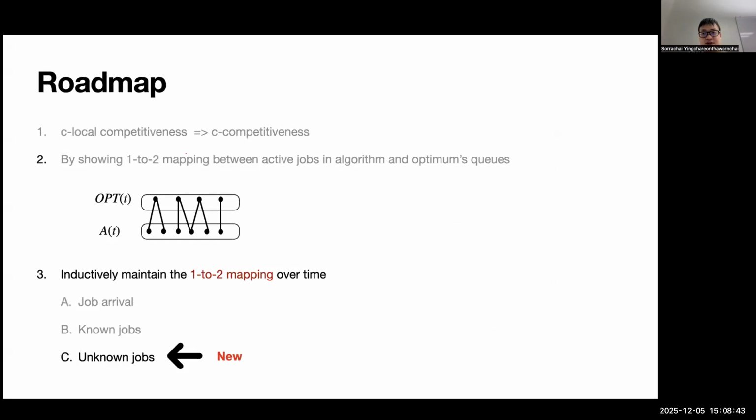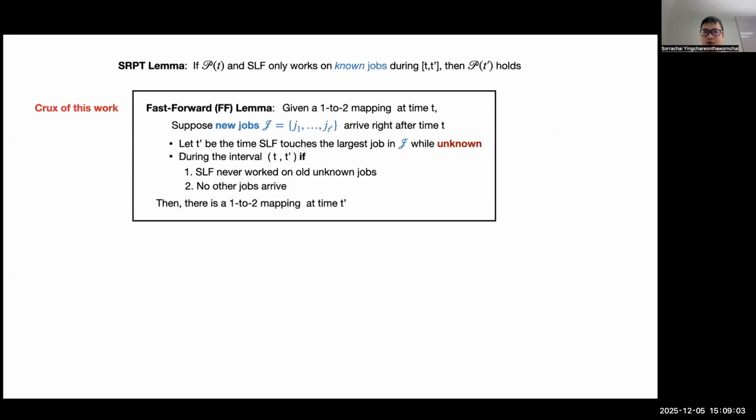Okay, so the hard part actually is the unknown jobs. If you have a known job, we know how to update the mapping very easily. But when we work on unknown jobs, it becomes challenging because you are updating many jobs at the same time, and sometimes you alternate between known and unknown jobs. So this gets quite a bit trickier. The main technical contribution of this work is to introduce this fast-forward lemma. Once we have this, the rest becomes straightforward. So let me briefly mention the lemma.